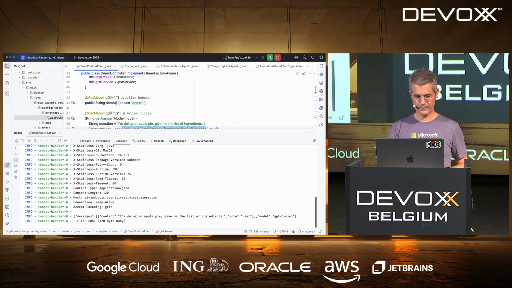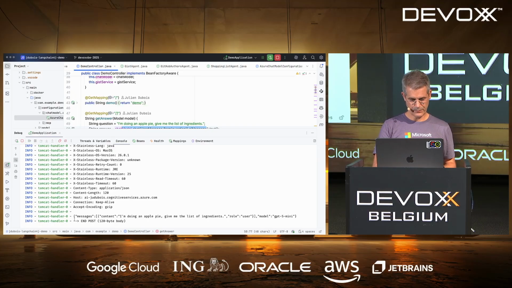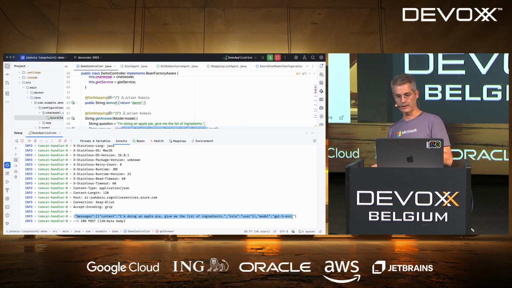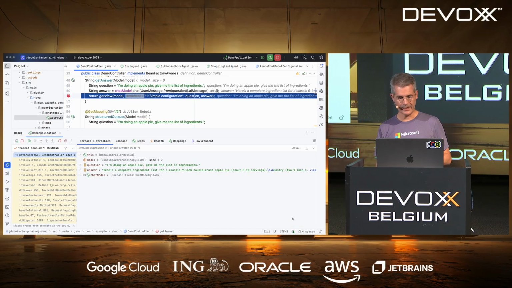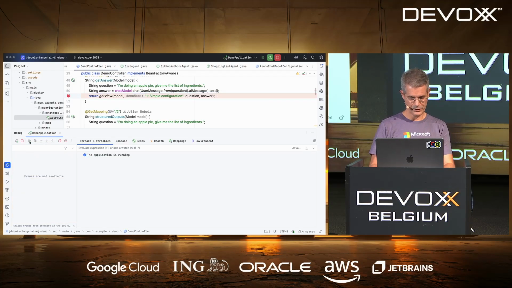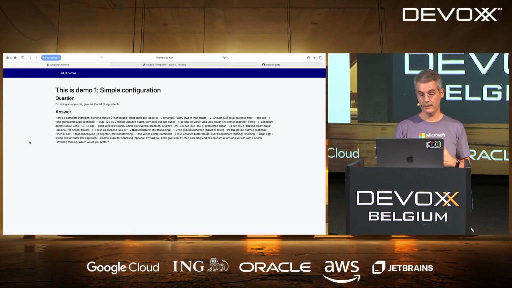And so we can see here the message that went to OpenAI. So there's the content, so my question, I'm doing an apple pie. There's the model name, by the way. And we're getting the answer now. So I'm in the debugger, so we can see here. So it's a string. And the string, well, let me just finish it and see it maybe a bit more graphically here. It's a string that gives you the ingredients for the apple pie. So that's how you connect to it.